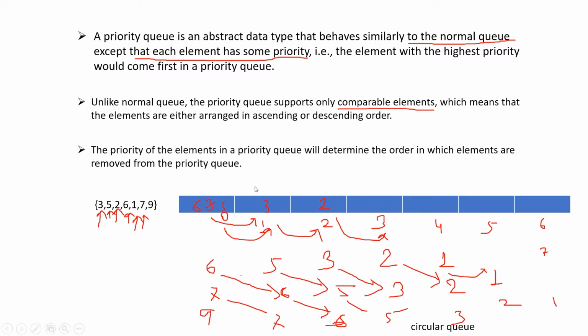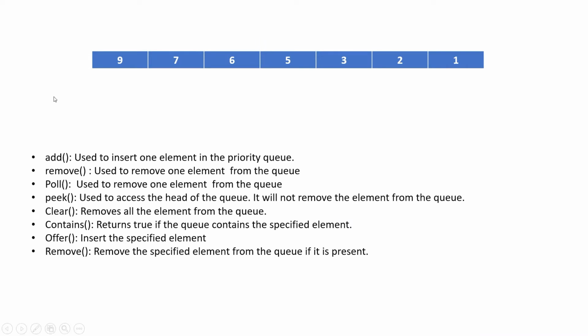Now as we have inserted all these elements into this queue, the final result of this insertion we can see in the next slide. So these are the things which we have inserted into this priority queue: 9, 7, 6, 5, 3, 2, 1, and the indexes start at 0. So let me write the indexes here: 0, 1, 2, 3, 4, 5 and 6.